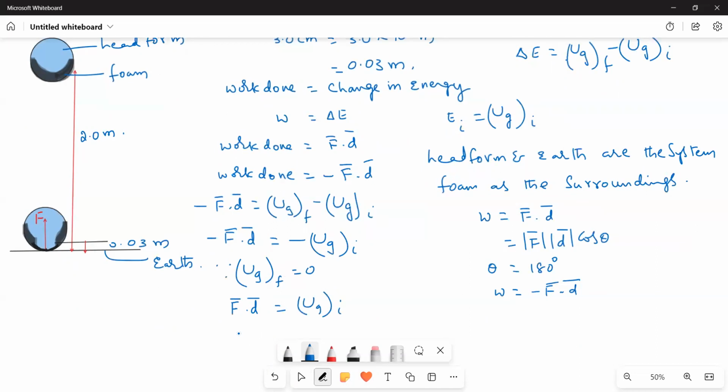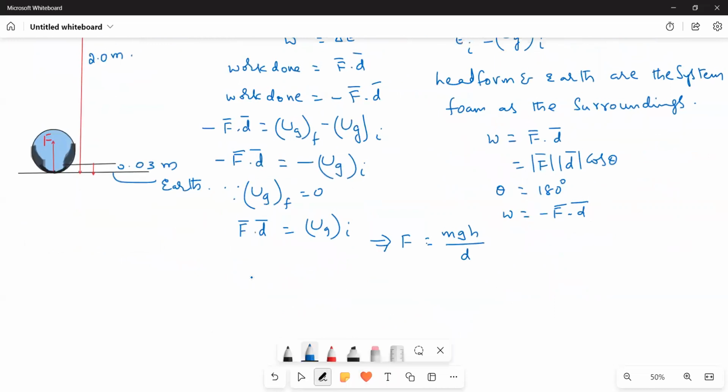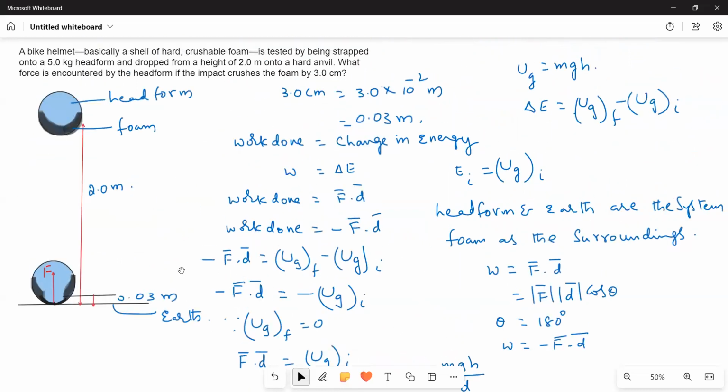Now, what we are asked is to find F. Therefore, F is equal to UGI divided by D. What is UGI? mgh. So F is equal to mgh divided by D. What is the mass of the object? 5 kg.